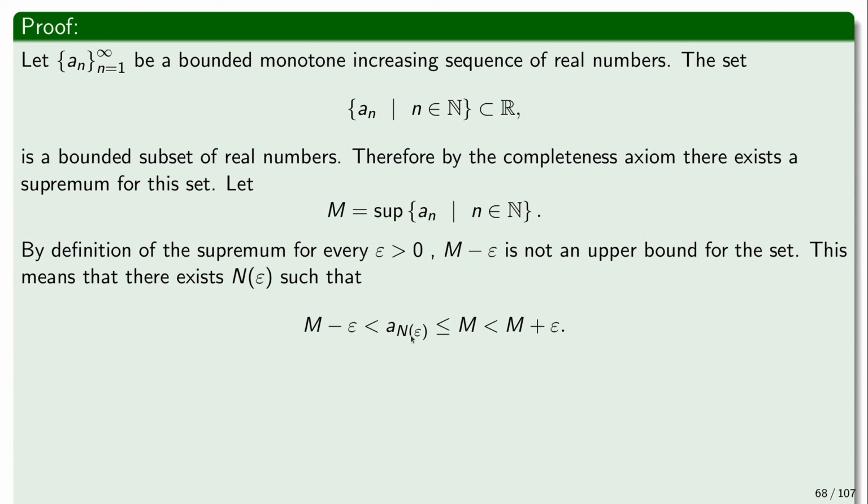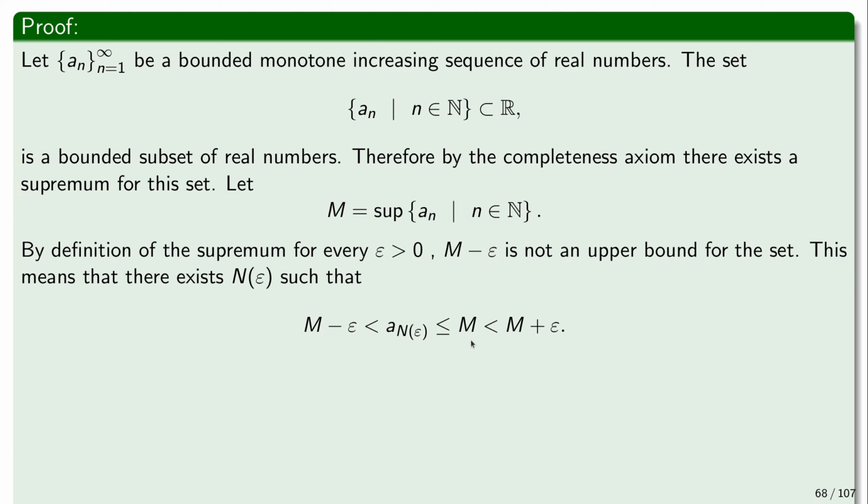So there will be an index, which we call n of epsilon, and it's an element of the sequence that will be bigger than this number, which is not an upper bound. But M is an upper bound, so a_n(epsilon) still cannot be bigger than its upper bound, so it's smaller or equal than M, and clearly it is smaller than M plus epsilon. If we slightly increase the upper bound, then of course it's going to be bigger than that.